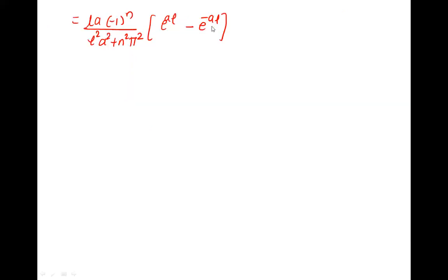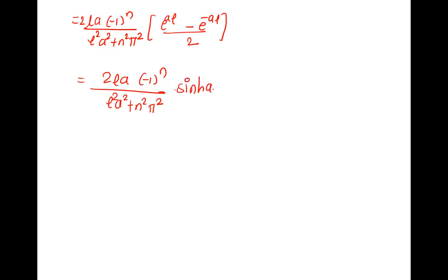And if you want to make it a formula, you will divide here by 2 and multiply also. Thus it becomes 2 into aL minus 1 raised to n upon L square a square plus n square pi square into sin hyperbolic aL. This is your An.